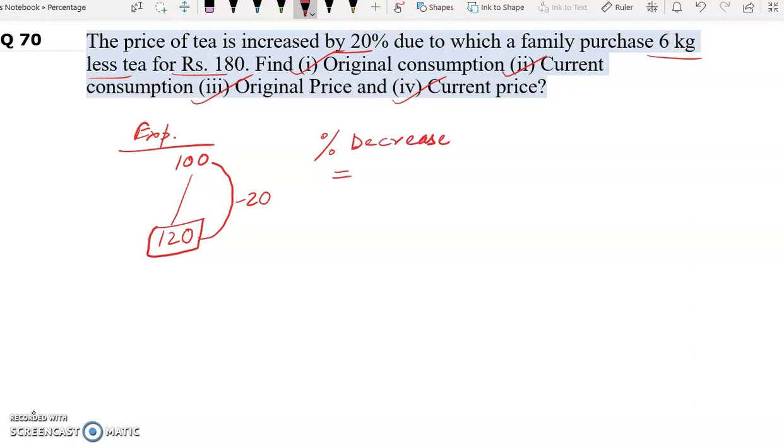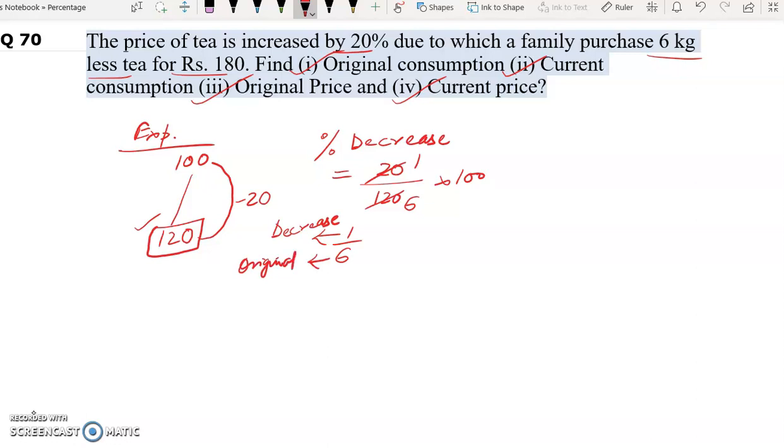So if we need to find the percentage decrease, this will be how much? Decrease is how much? 20. And decrease on what? Decrease on 120, into 100. 20 into 1, 20 into 6. Now in fraction we have 1 by 6. 1 we know, 1 is decrease in consumption. 6 is original.